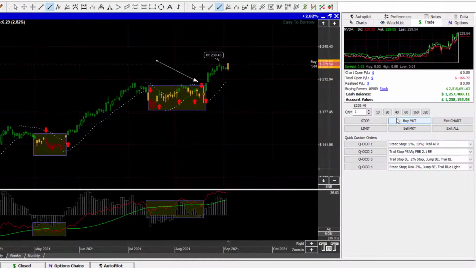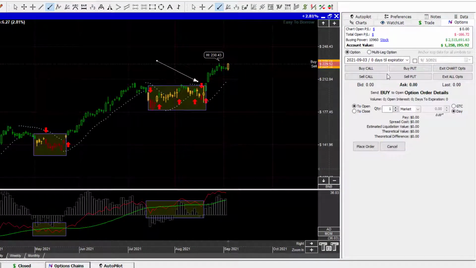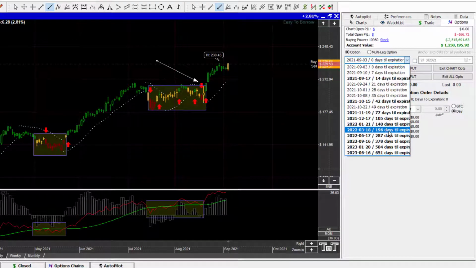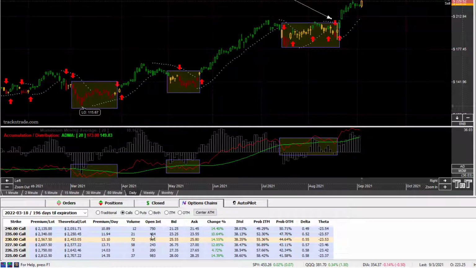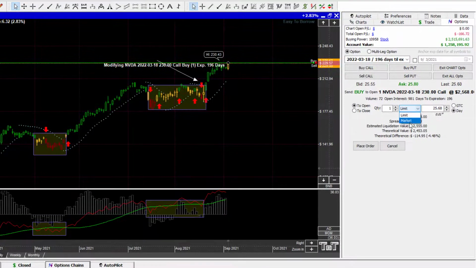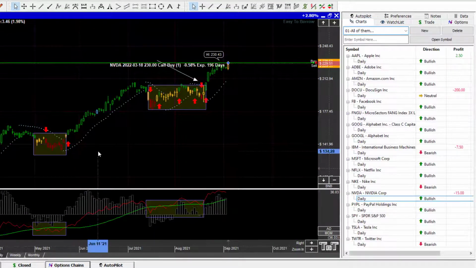Let's go ahead, and we're going to go in and put an option on this one. Well, let's go out again. We're going to go out maybe 196 days. Again, I'm just picking one of these randomly. You're going to want to go through and make sure you got the one that's got the highest volume and open interest. We're going to come in here. We're going to buy that at the money. We'll just mark it into that market, and there we go. We got our position in a continuation pattern for NVIDIA.